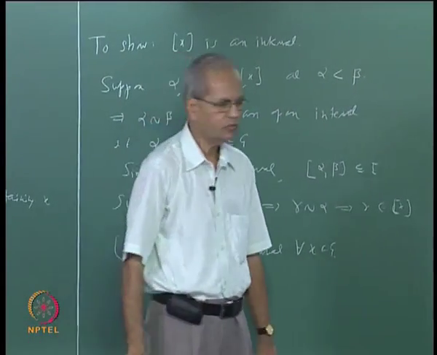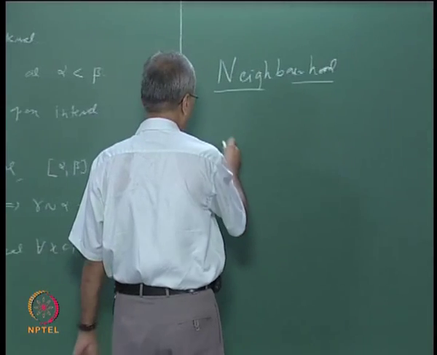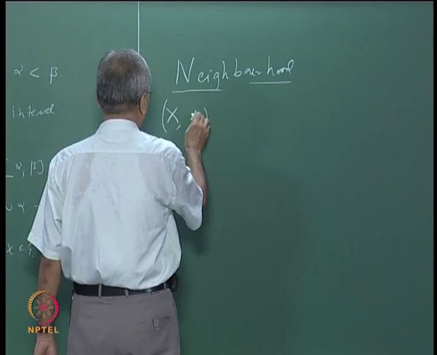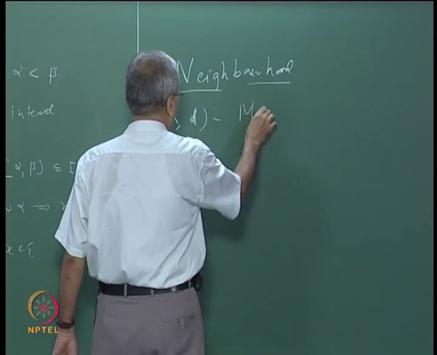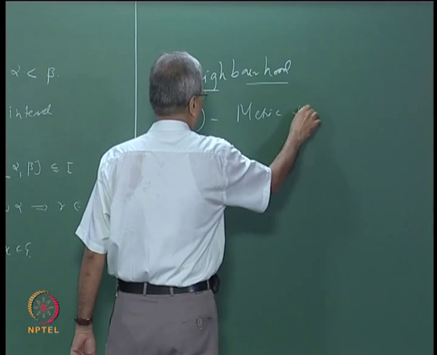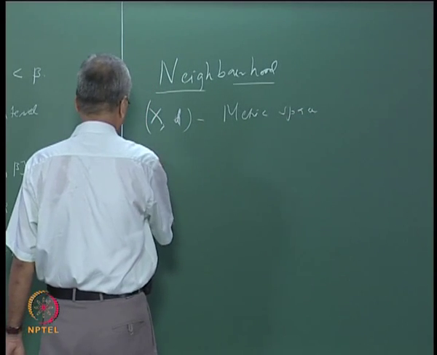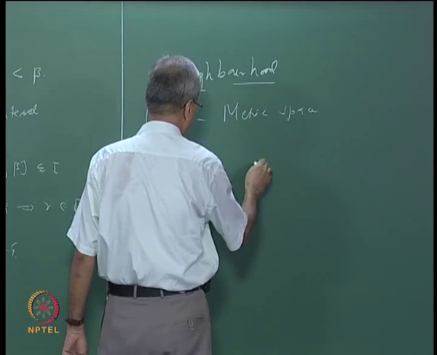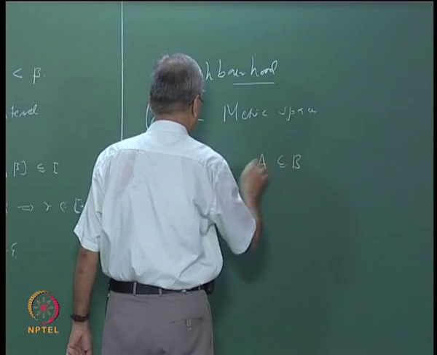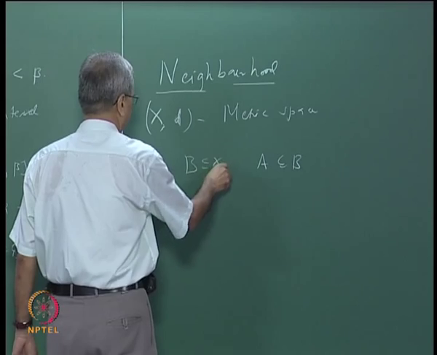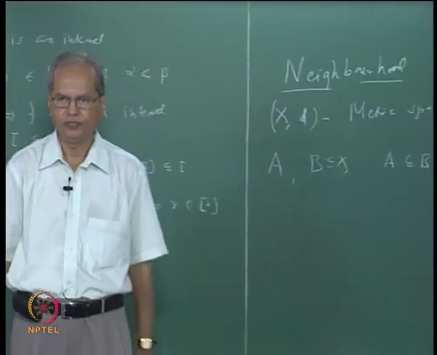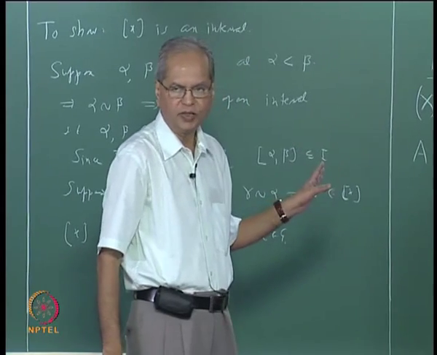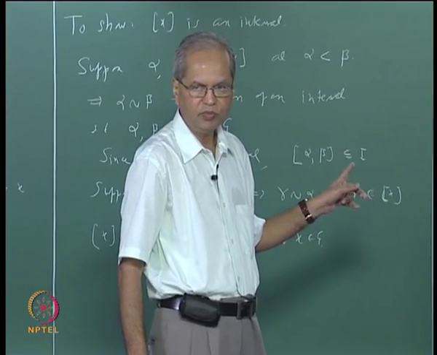Suppose (X, d) is a metric space, and we take two sets A and B, both subsets of X, such that A is contained in B. Then we want to say what is meant by saying that B is a neighborhood of A.